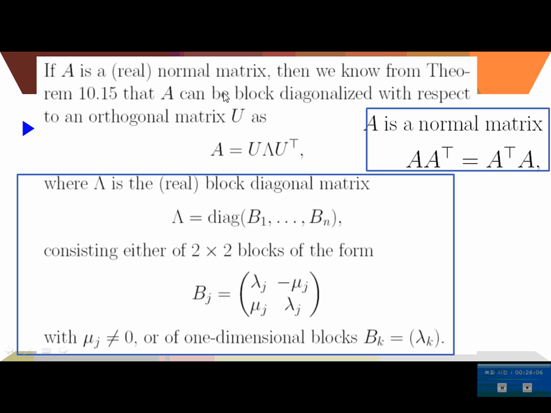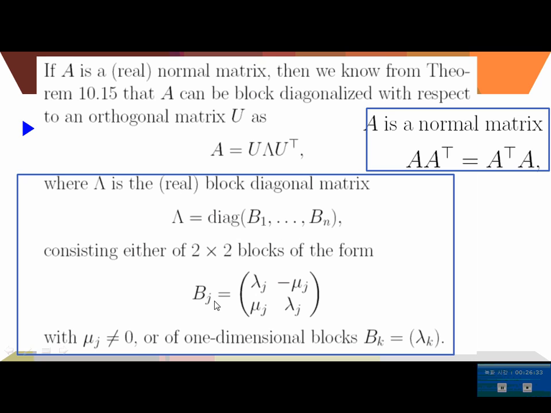But what this theorem says is we could have a real orthogonal matrix U and a real block diagonal matrix sigma, which is a block diagonal matrix like this.